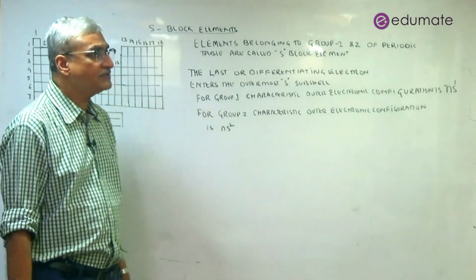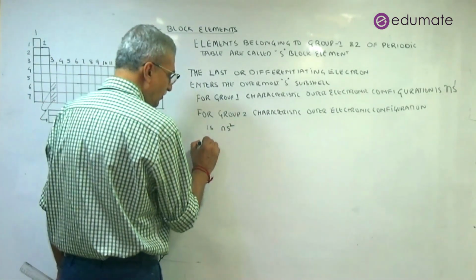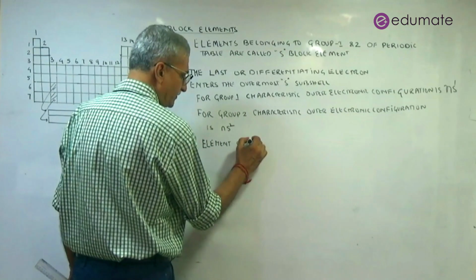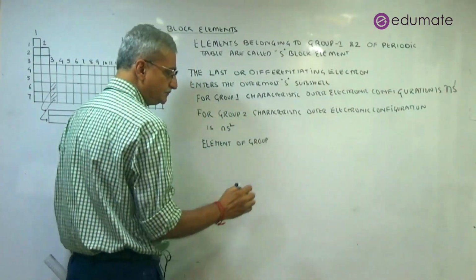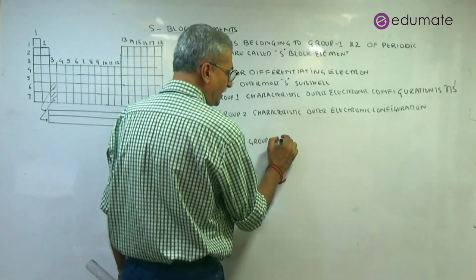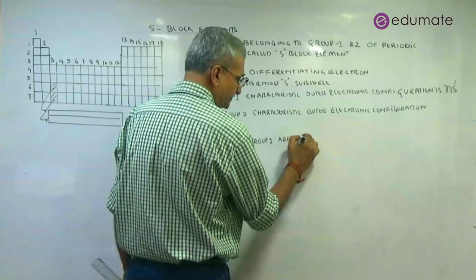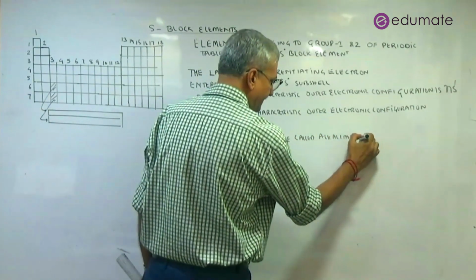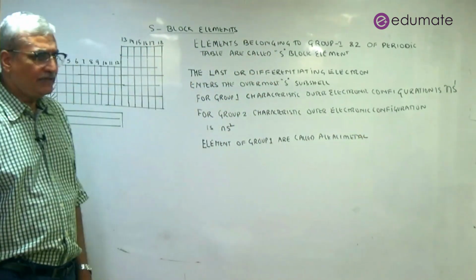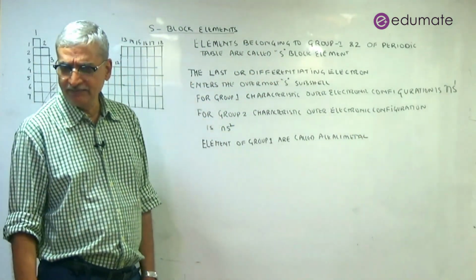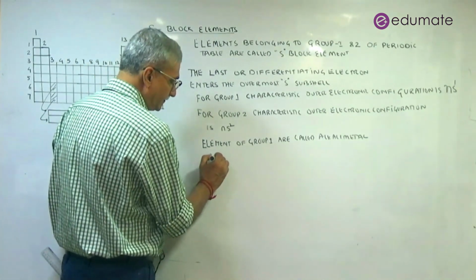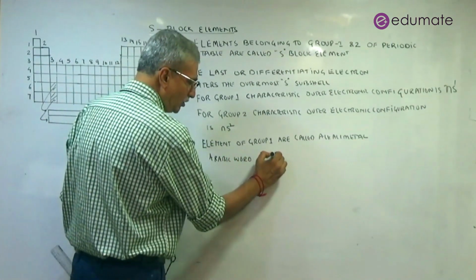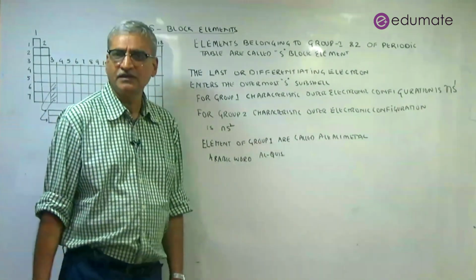Now what happens is elements of group 1 are also called alkali metals. Now, how did we get the name alkali metal? The name alkali metal came from the Arabic word alquis or alkali.